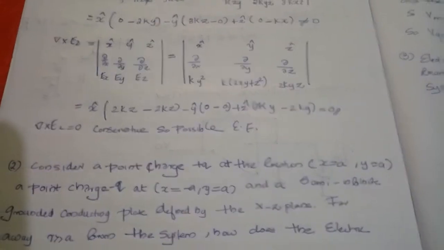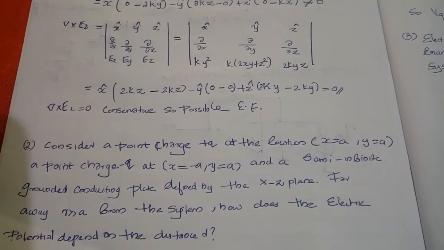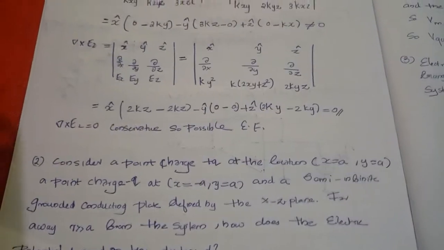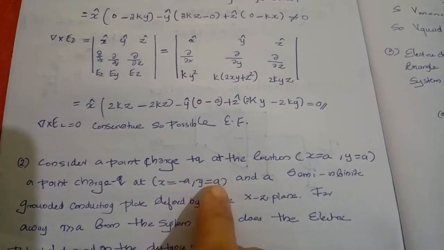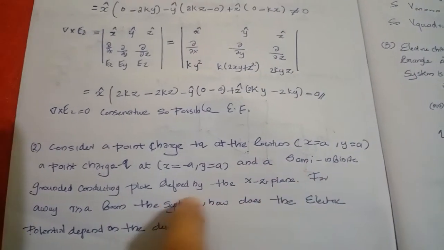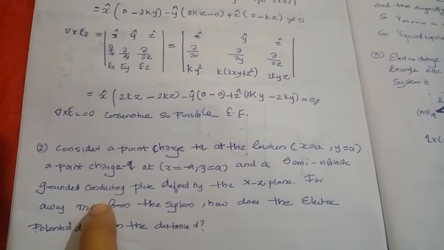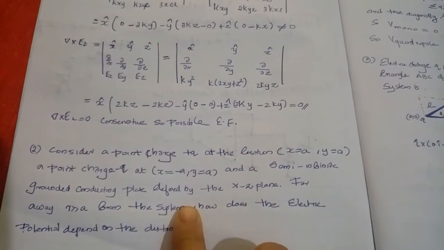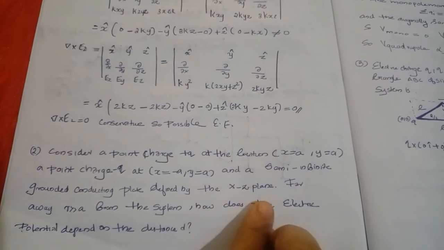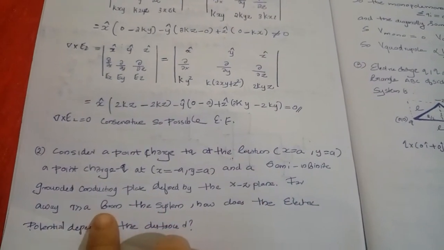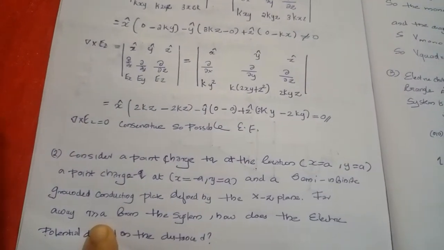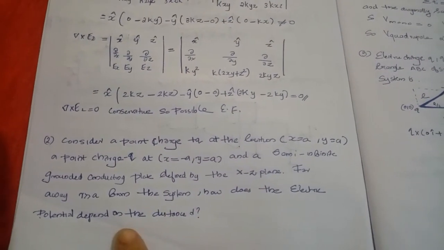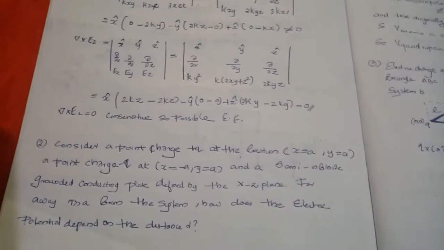Second question: consider a point charge plus q at the location x equal to a, y equal to a, a point charge minus q at x equal to minus a, y equal to a, and a semi-infinite grounded conducting plate defined by the xz plane. Far away, r greater than a from the system, how does the electric potential depend on the distance d?